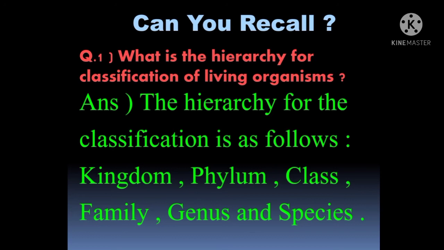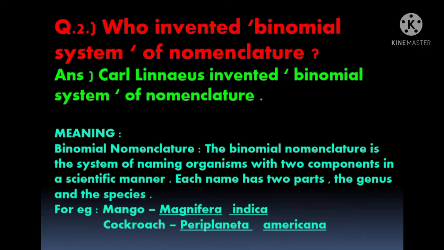What was the meaning of the first question? What was the first question? So now the first question will be very clear to you. What is the hierarchy for classification of living organisms? And the answer is, the hierarchy for the classification is as follows: kingdom, phylum, class, family, genus and species. We have studied in detail about each and every one.